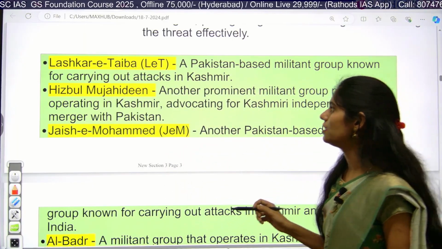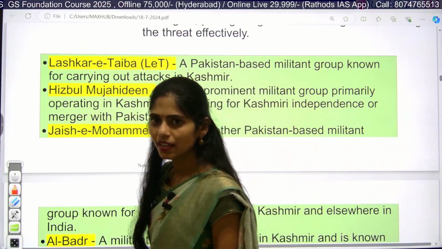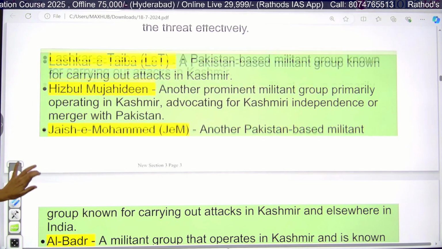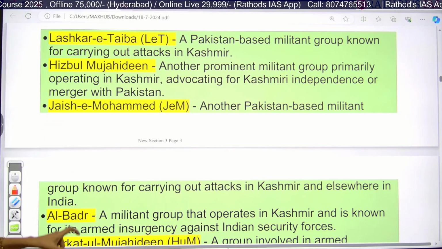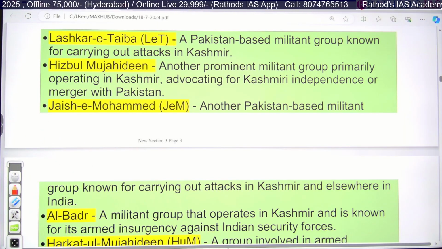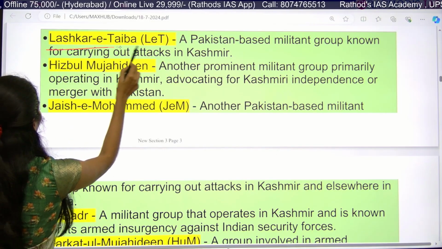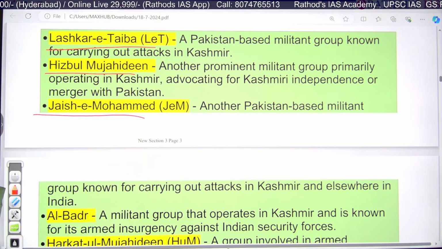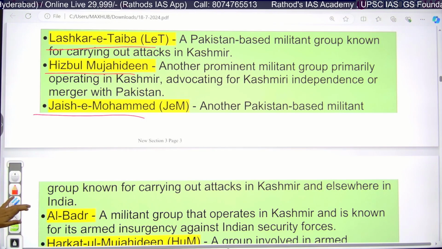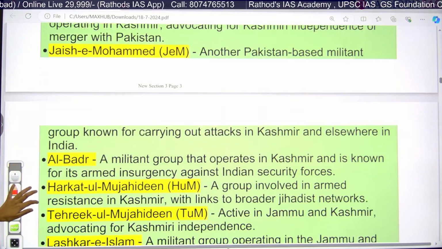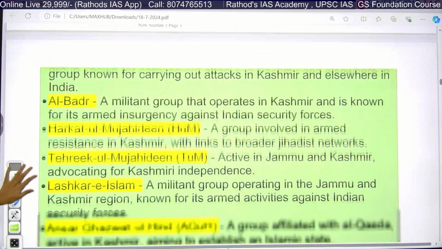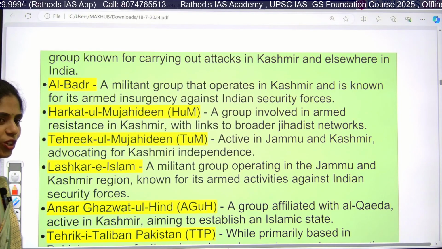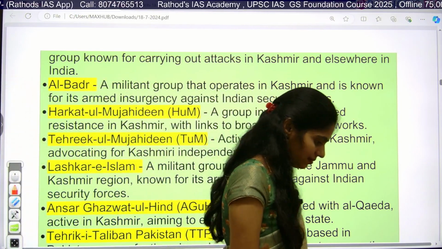Please take down the note of these 12 active groups. The first one is Lashkar-e-Taiba, LET. Next is Hizbul Mujahideen. You will come across these names when you read the newspaper. Next is Jaish-e-Mohammed, JEM, then Al-Badr, then HUM, and then TUM.